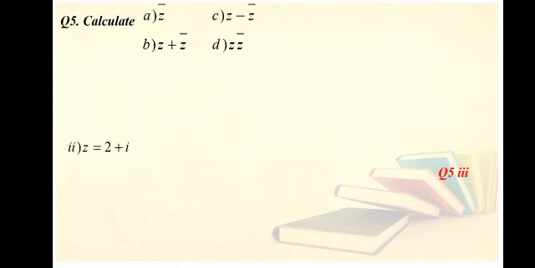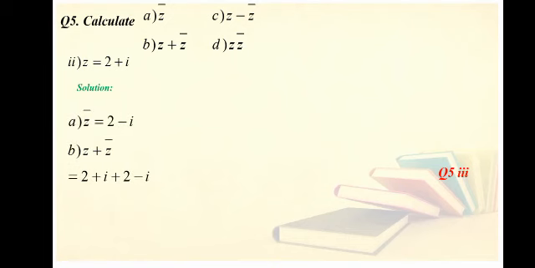Next part is Z is equal to 2 plus iota. First of all, we will take the first part, A part, Z bar. Z bar will be 2 minus iota, because we have to change the sign of the imaginary part. B part is Z plus Z bar. It will become 2 plus iota plus 2 minus iota. So here iota and iota will be cancelled. The remaining term will be 2 plus 2, and the answer is 4.